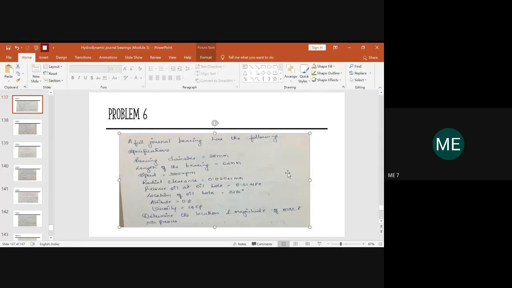This is a question on a full journal bearing again, to determine the magnitude and location where the pressure will be maximum and minimum. Everyone kindly take it down. It is a full journal bearing which has the following specifications. Please take down: the bearing diameter is 38 mm. Everyone note down the data.